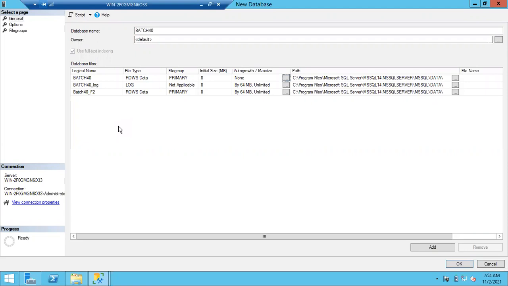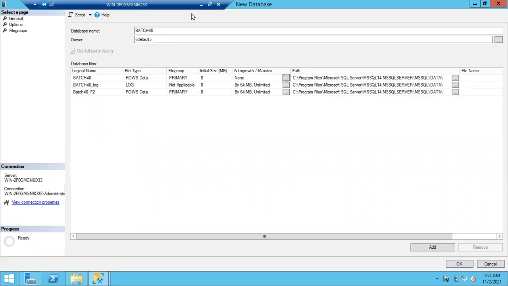In a single drive, see, maximum how many drives will you get, tell me? 26 letters are there, maximum 26 drives you can create, right? Does that mean only 26 files we can create? No, sir. In a single drive, you can create multiple files. Don't think like in a single drive we can create only one data file. Nothing like that. You can create multiple data files in a single drive.